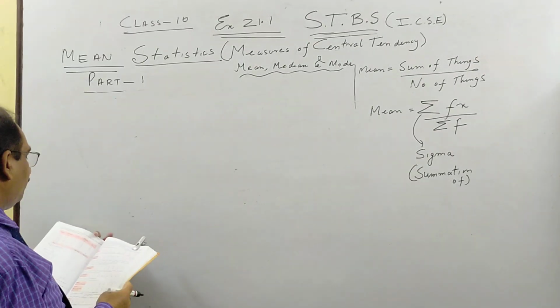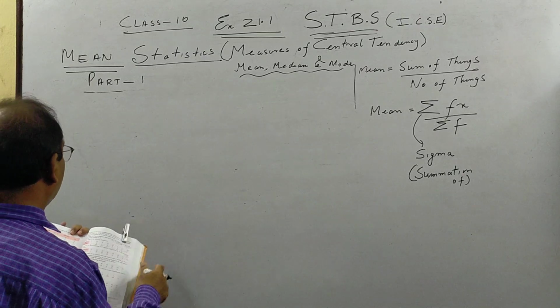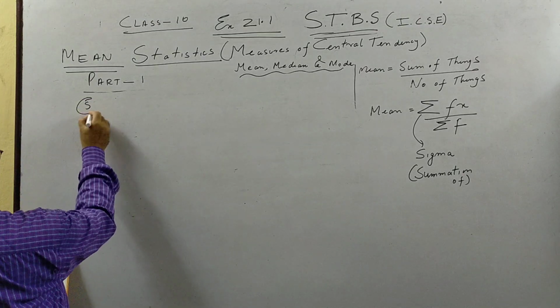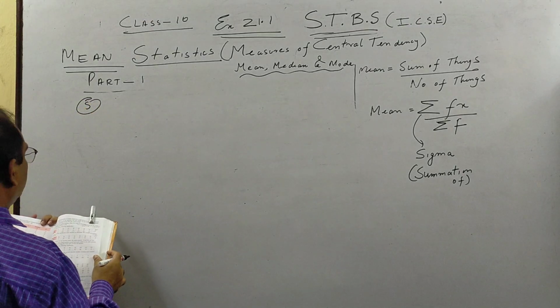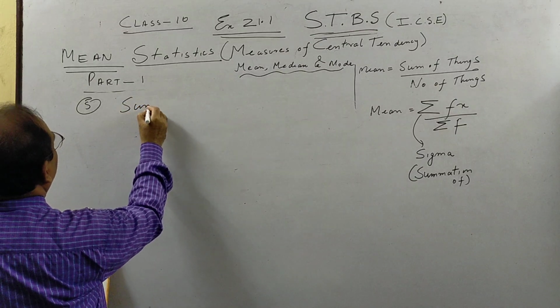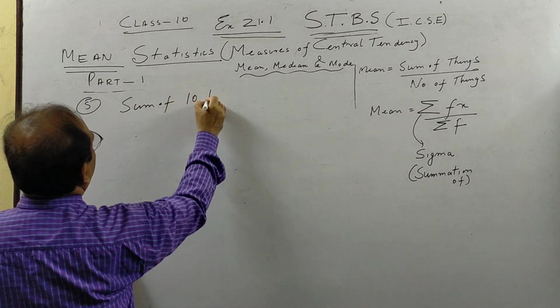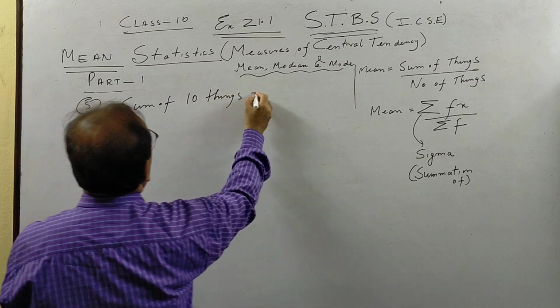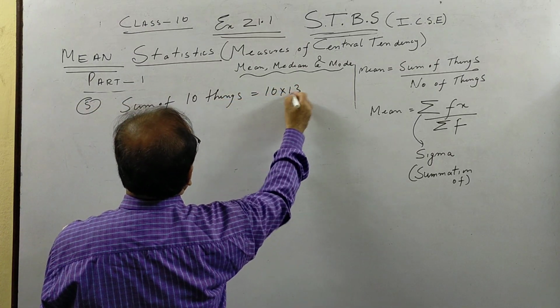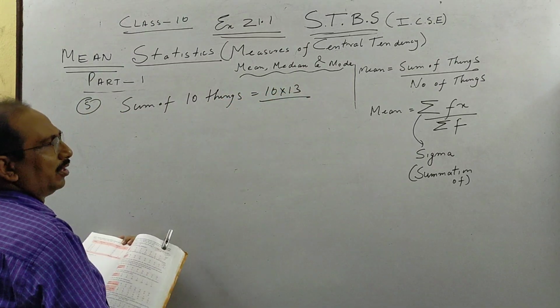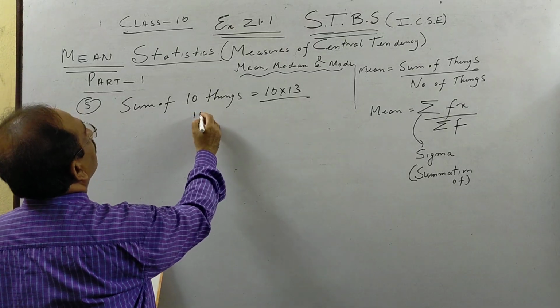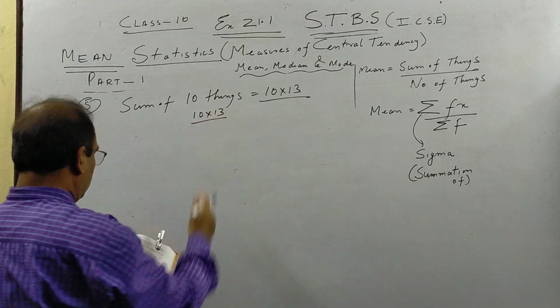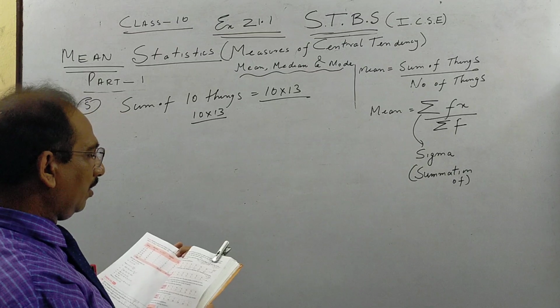find the mean of 25 given numbers when the mean of 10 of them is 13. Sum of 10 things is 10 into 13. As I told you, mean into number of things. So 10 things, the mean of 10 of them is 13.